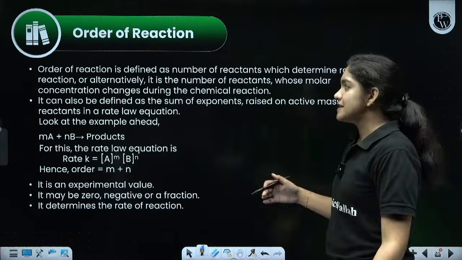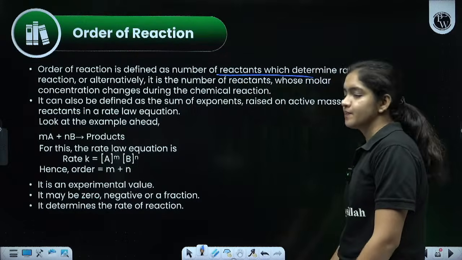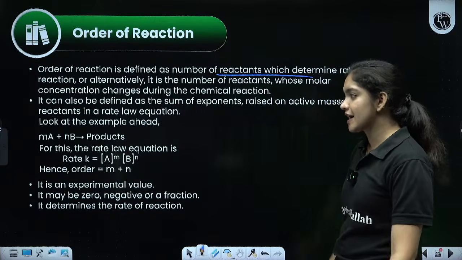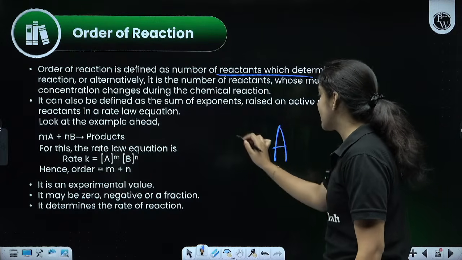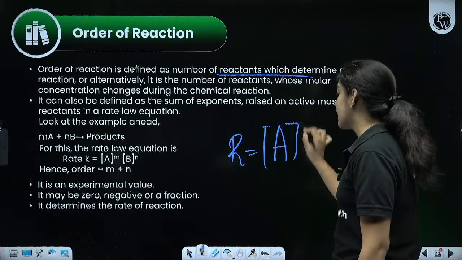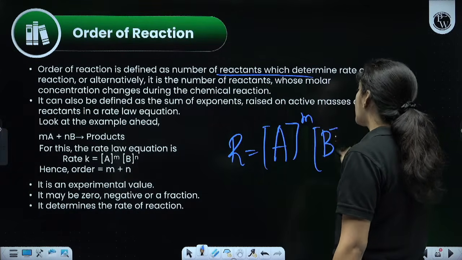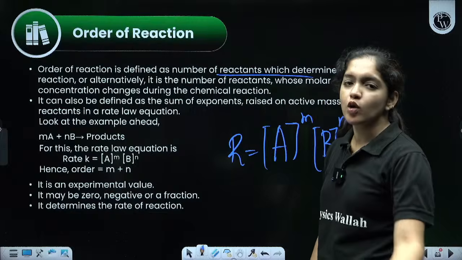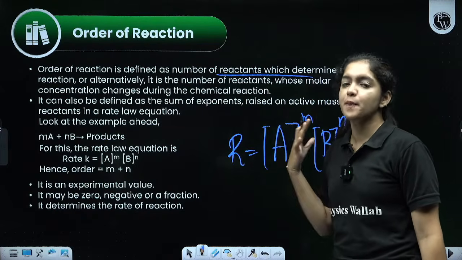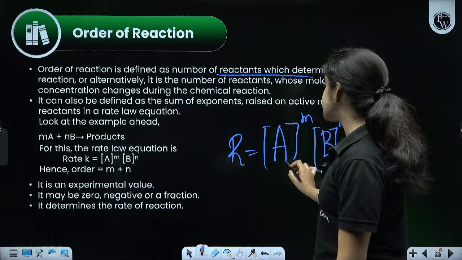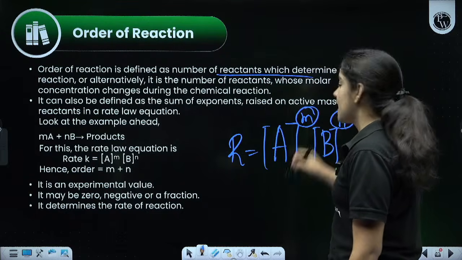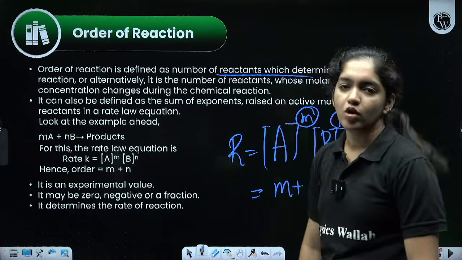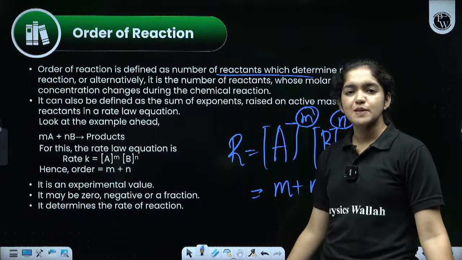Okay. So next one, order, we already discussed, right? What is order? Order is the sum of the powers of the concentration of the reactant terms in the rate law. For example, if the rate is written as A raised to M, B raised to N, what will be the order? We have already done 3 questions related to the order of a reaction. How can we find the order? Order means the sum of the powers of the concentration terms. Here the 2 concentration terms are A and B. What are the powers? M and N. So we can write M plus N is the order of the reaction. It is 1 plus 2, 3. 3 plus 5, what will be the answer?